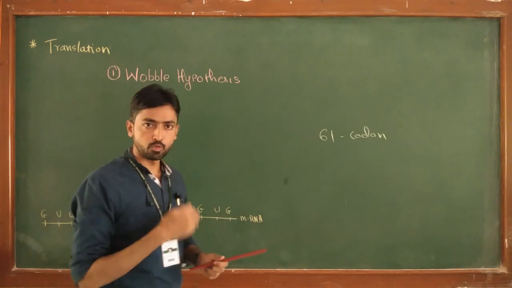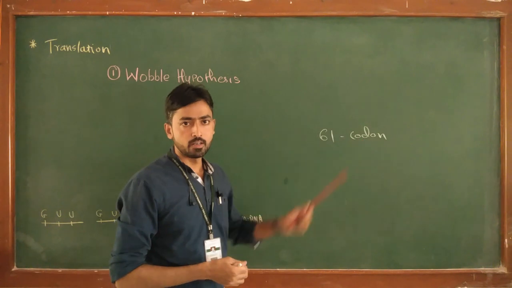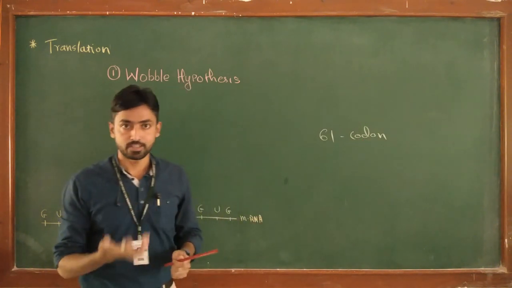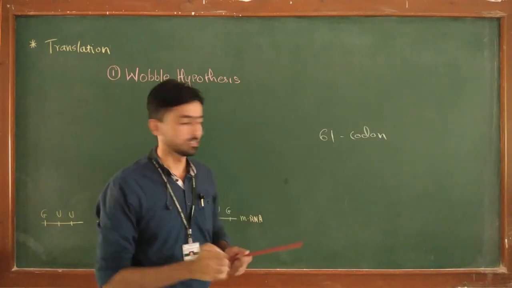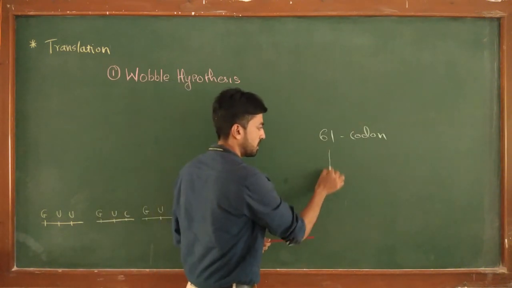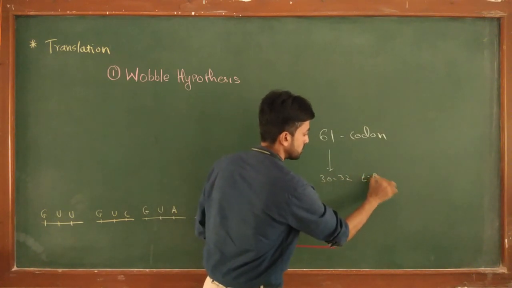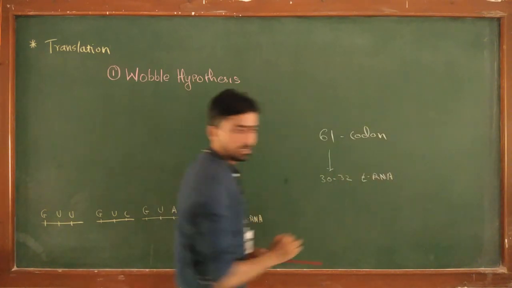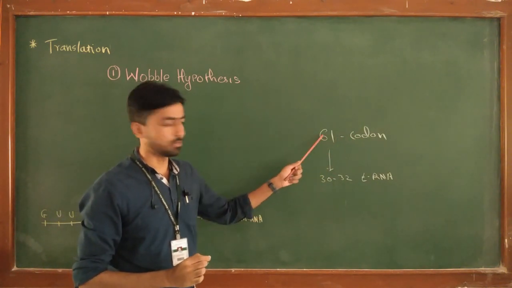Someone may think that for recognizing 61 codons, 61 tRNAs should be there with complementary anticodons, but that is not the case. For 61 codons, nearly 30 to 32 tRNAs are present in the prokaryotic cell. These tRNAs recognize 61 codons.